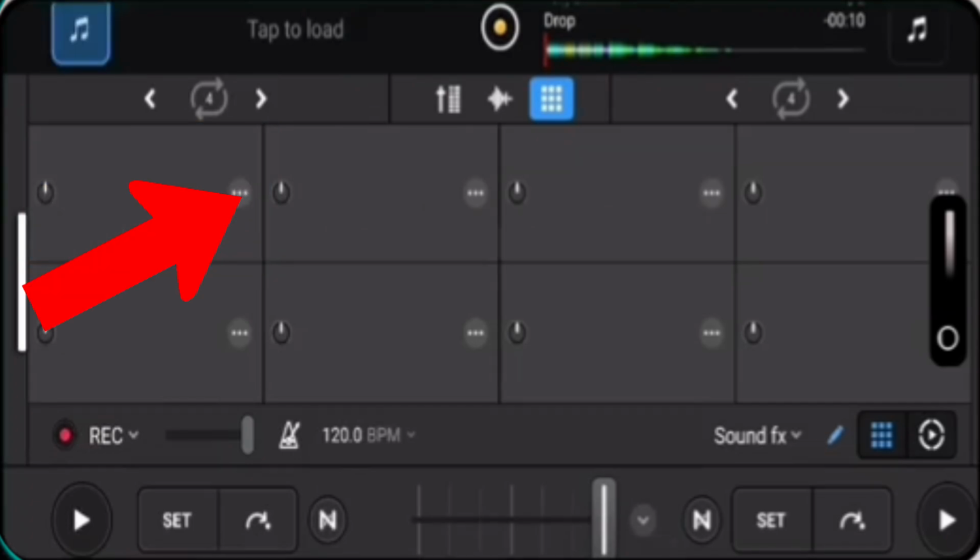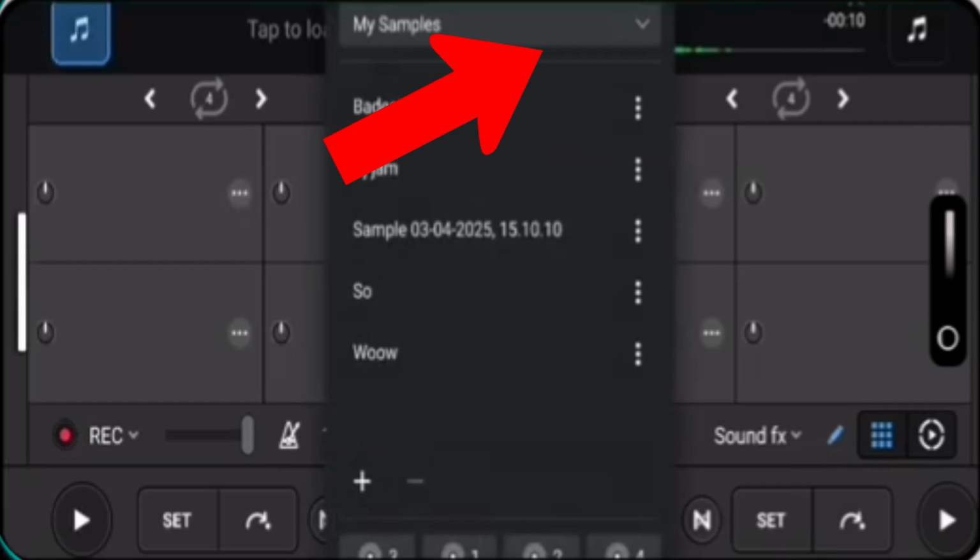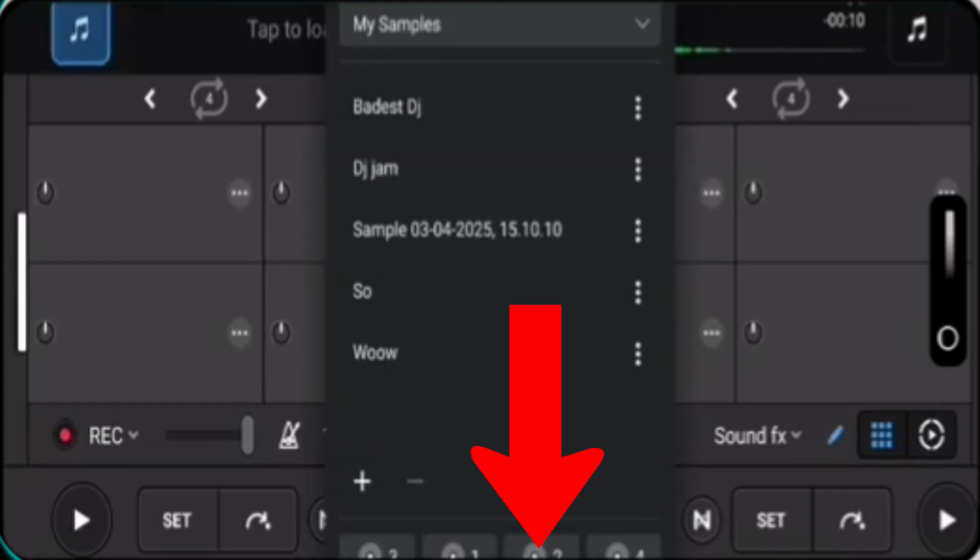Press these 3 dots. Make sure the effect is at its initial point, because you're going to press this deck 2 icon until the effect finishes its recording. And now we rename it.